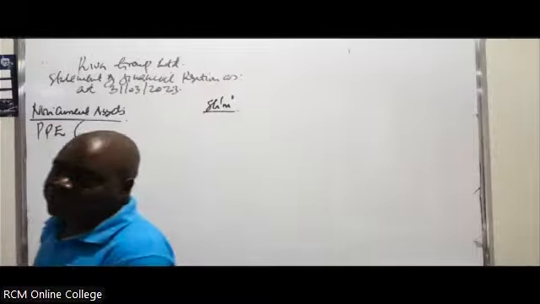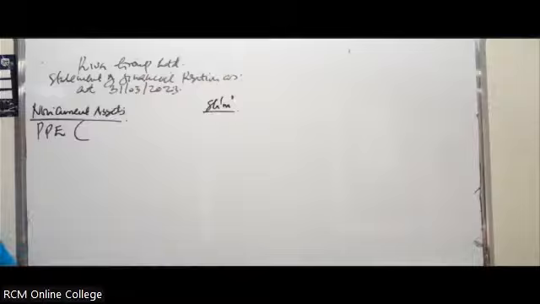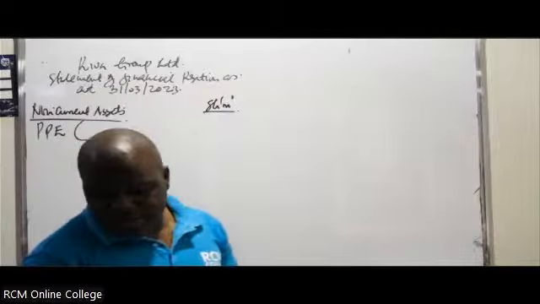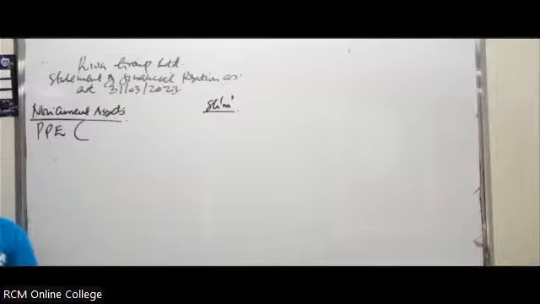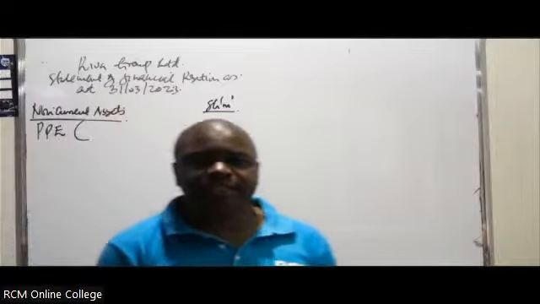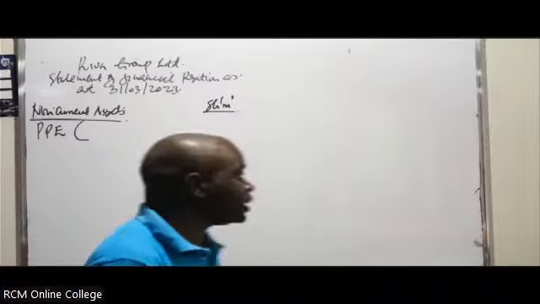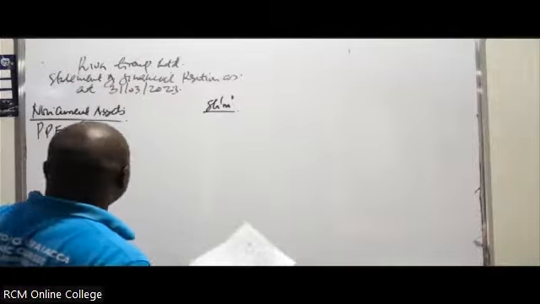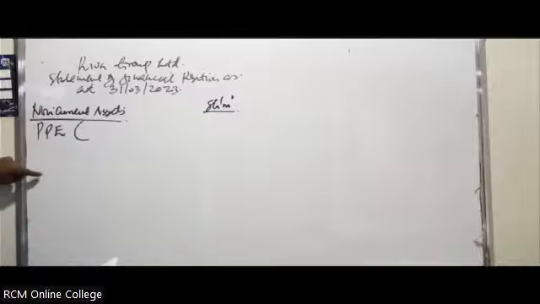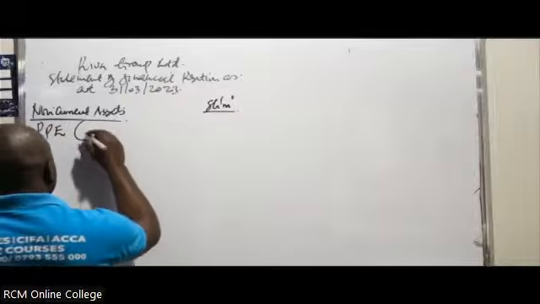We won't actually consolidate the associate here, but we'll be able to calculate what we call investment in associates. So we don't consolidate associates. But under the items of assets, we'll put another figure we call investment in associates.